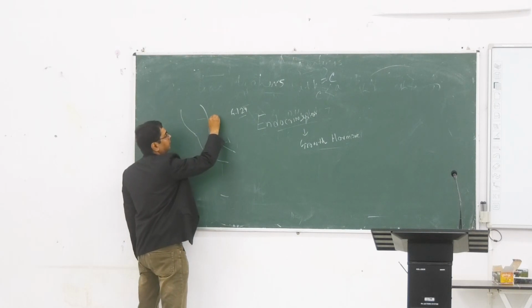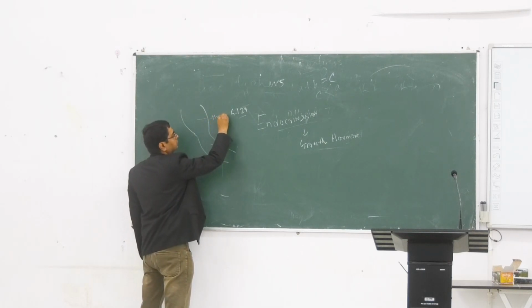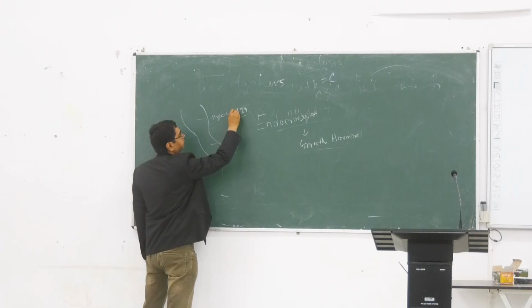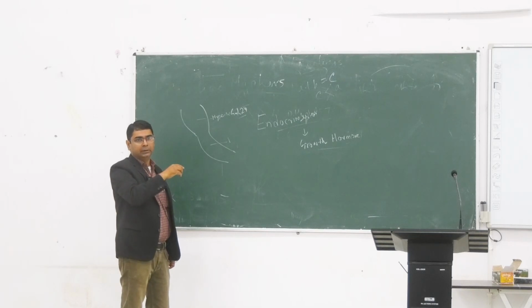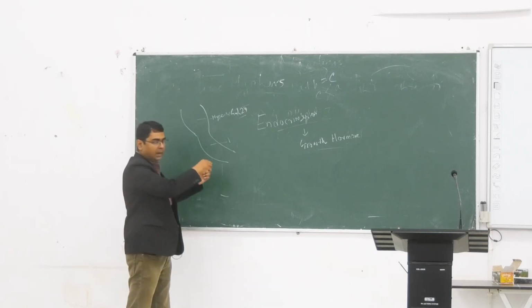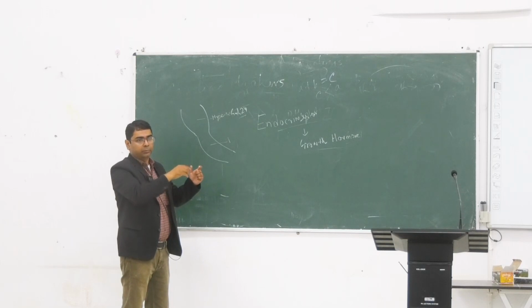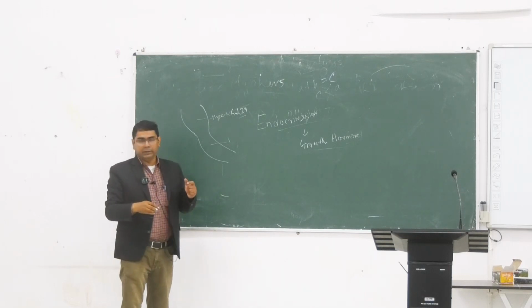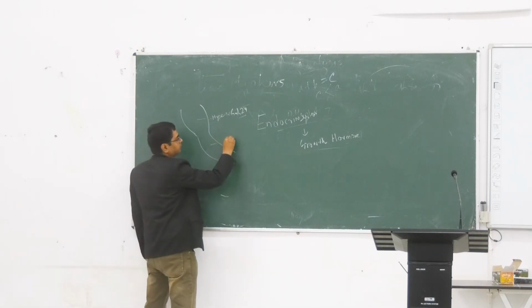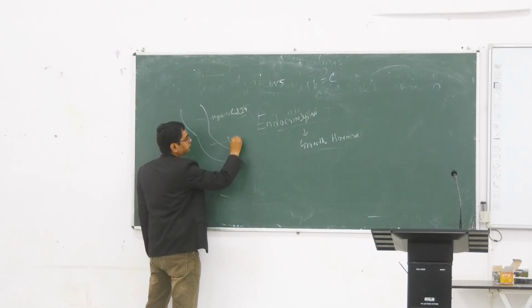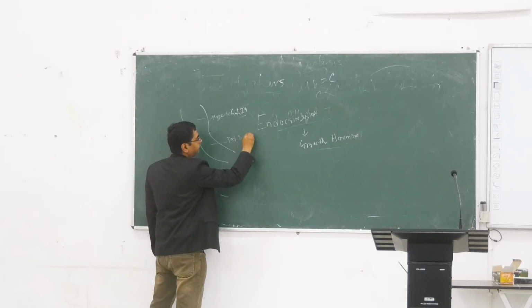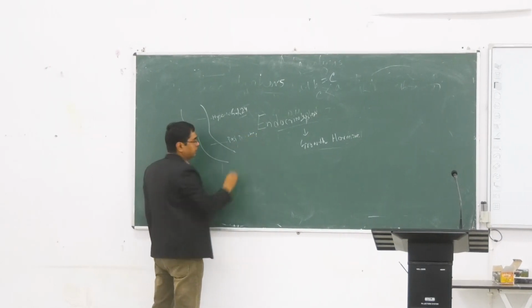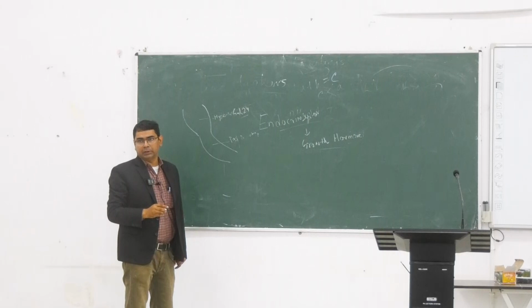This is the hypothalamus, and the extension of the hypothalamus in the backward position is called the posterior pituitary.